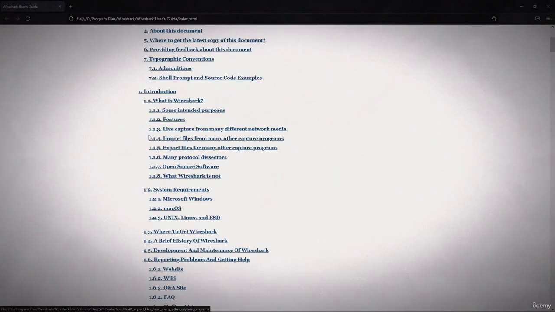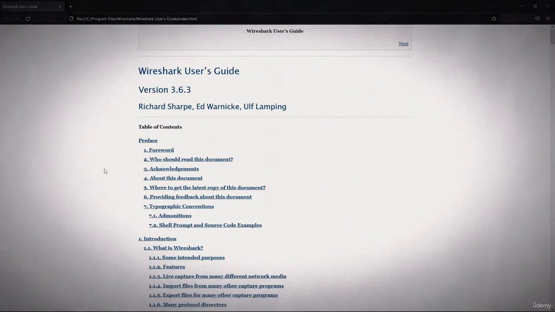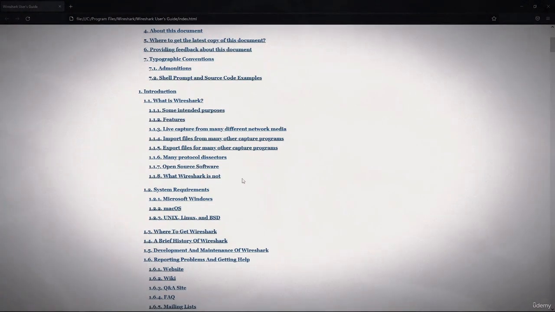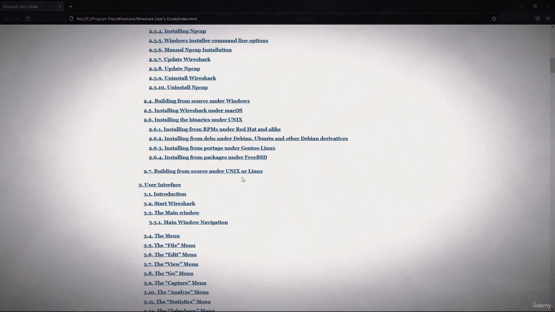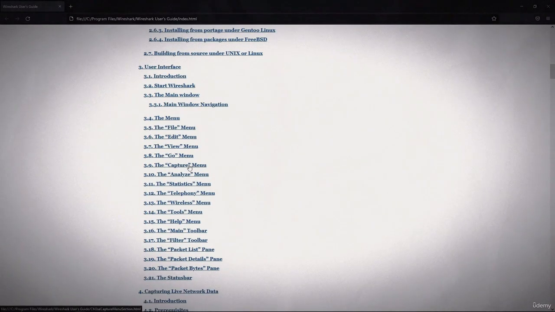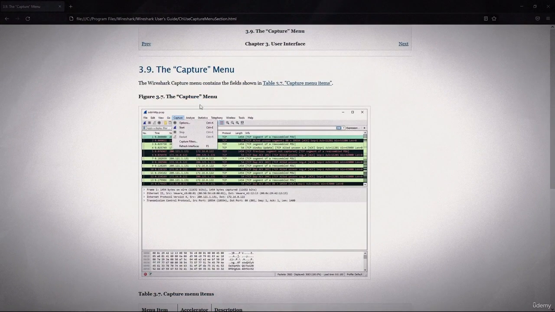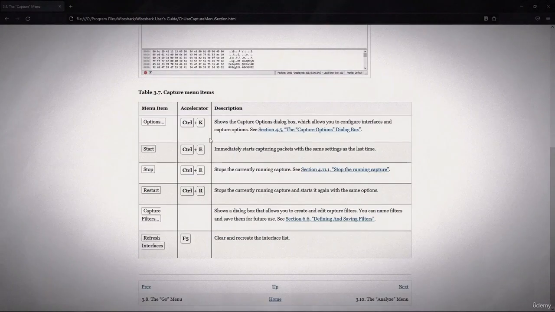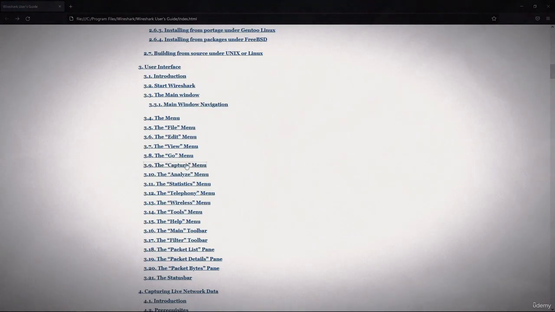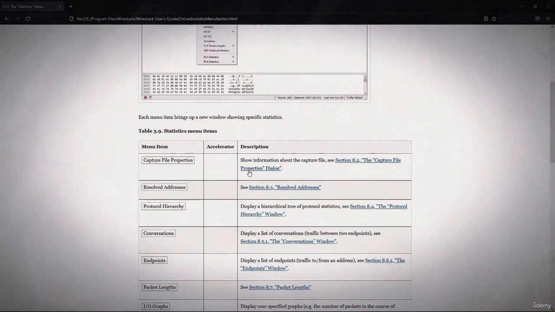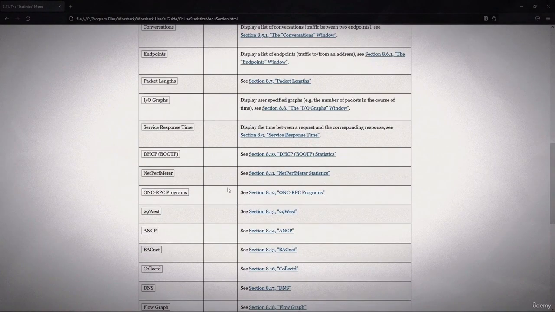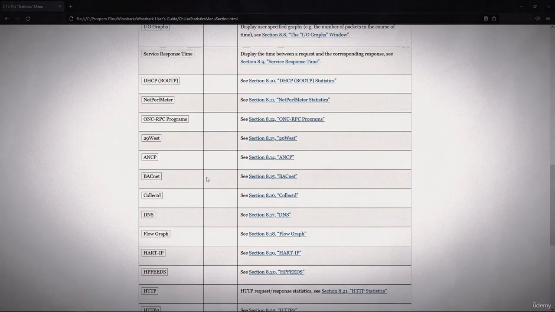Now here you will see the list of contents guide. For example, if you want to learn about something, let's say I want to learn about this capture menu, I will just select this. Here you will see the full guide about the capture menu. You can learn lots of things here. And if we move to the statistics menu, you'll see all the stuff here as well. You will also see the capture file properties, statistics menu items and stuff like that. You will learn a lot of stuff here.